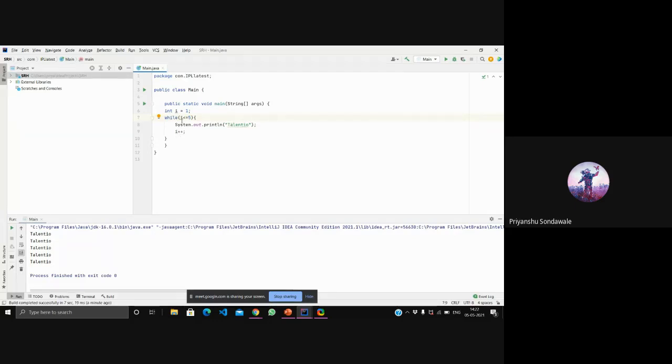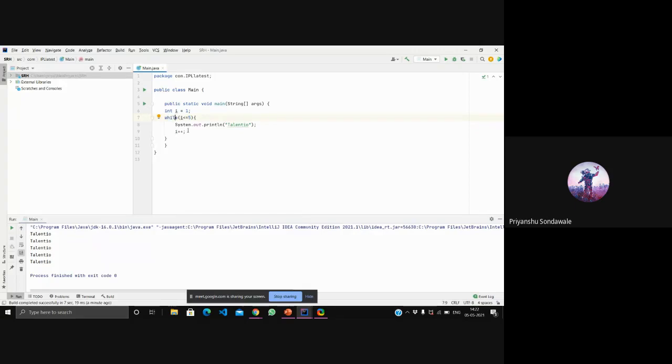First we check whether the condition is true or not. So i is less than or equal to 5, so it will print talent show. Until 5 is reached, it will print talent show, right? If i becomes 6, then i is greater than 5, so that's why the loop breaks, and we get the output as this.